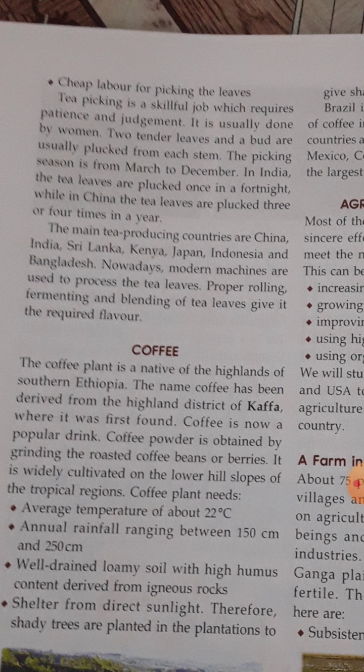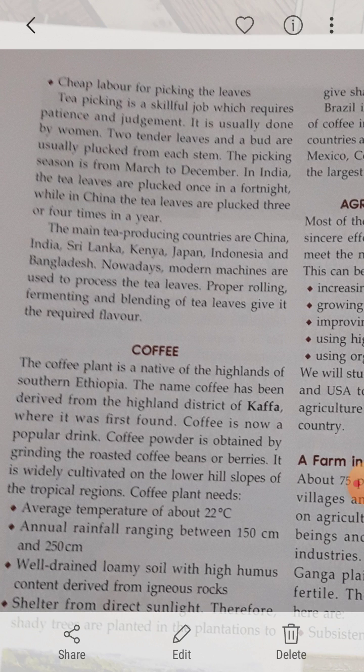Next we are coming towards coffee. It is also a beverage crop. The coffee plant is a native of the highlands of southern Ethiopia. The name coffee has been derived from the highland district of Kaffa. Coffee is now a very popular drink. Coffee powder is obtained by grinding the roasted coffee beans or berries, and it is widely cultivated on the lower hill slopes of tropical regions.